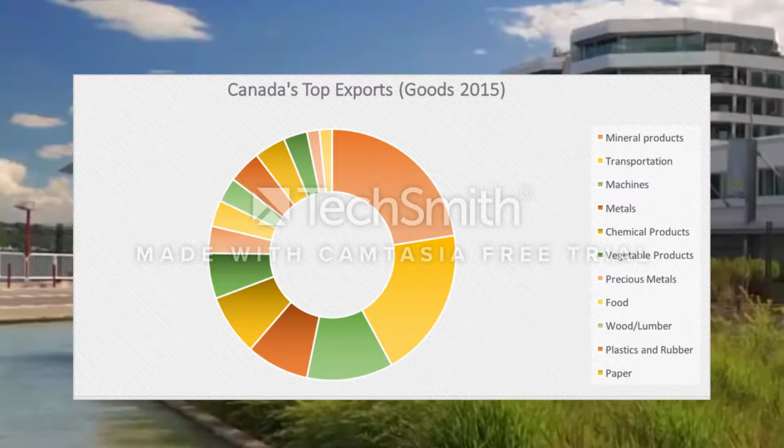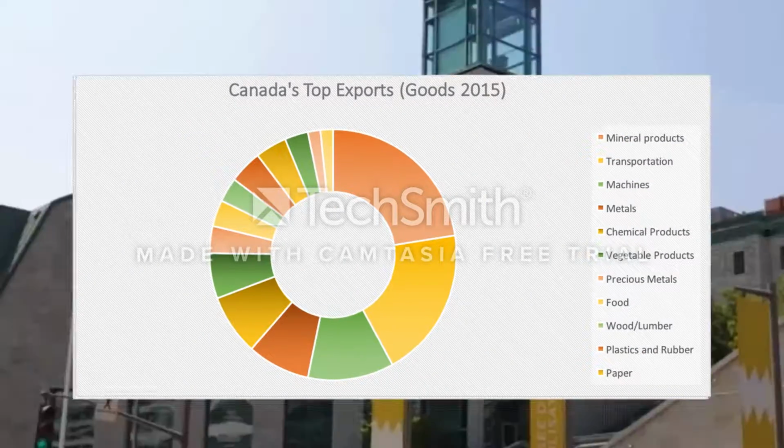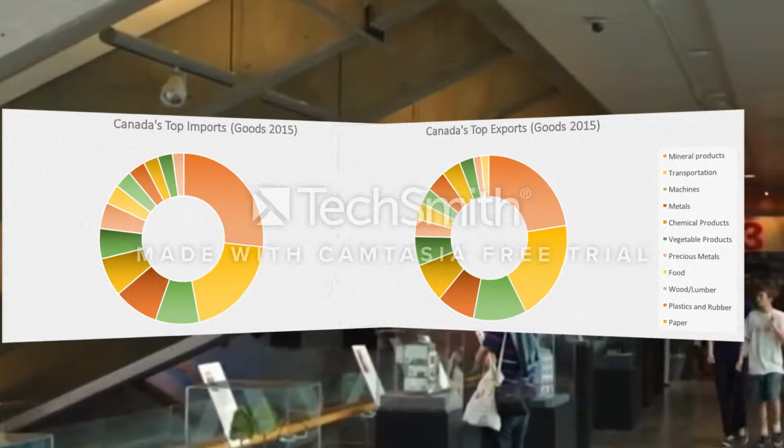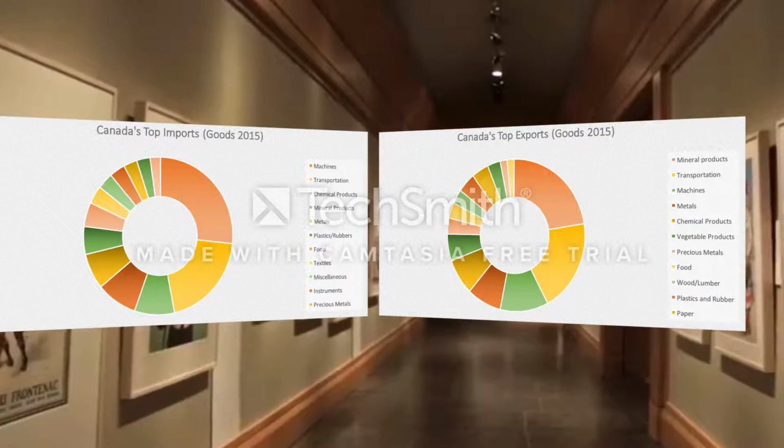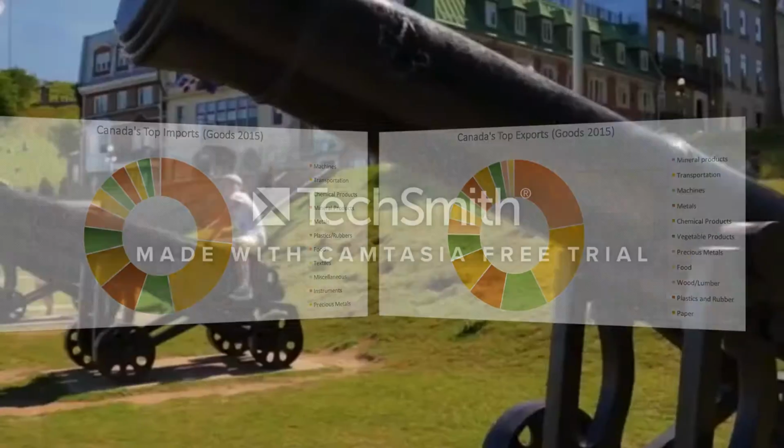Some of Canada's top exports and imports include mineral products, transportation, machines, metals, chemical products, precious metals, food, wood or lumber, plastics and rubber, paper, and textiles.